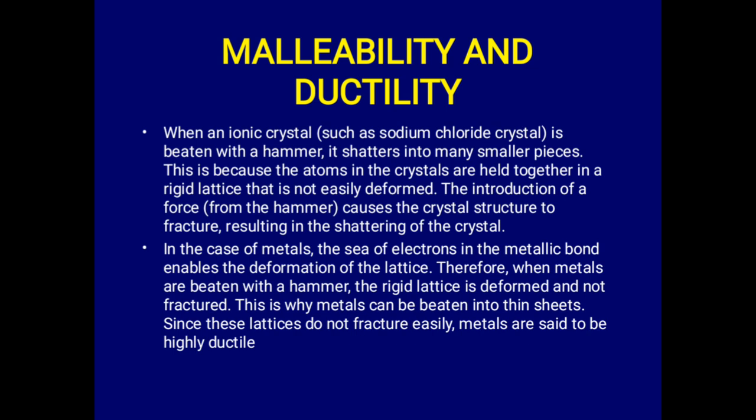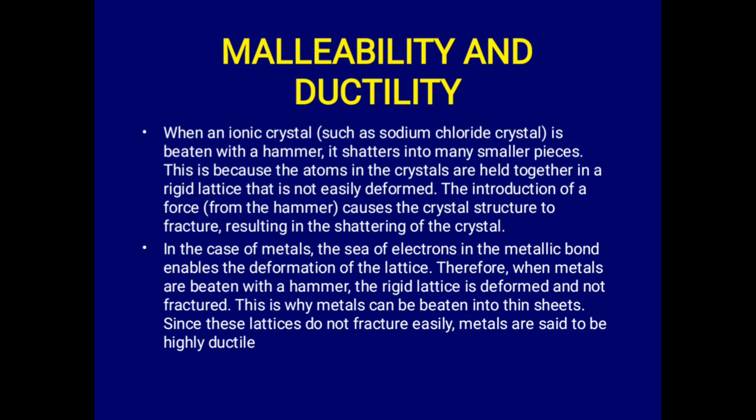The reason is that the atoms in the crystal are held together by a rigid lattice that is not easily deformed. So when you introduce a force like from the hammer, the crystal structure will fracture, resulting in shattering of the crystal. But in the case of metal, we observe from that diagram that the sea of electrons enables the deformation of the lattice.